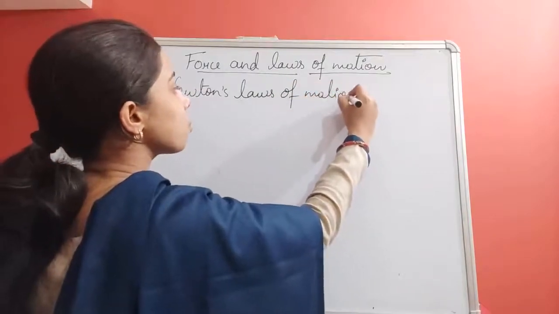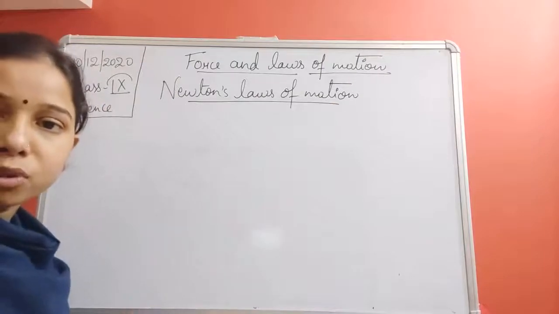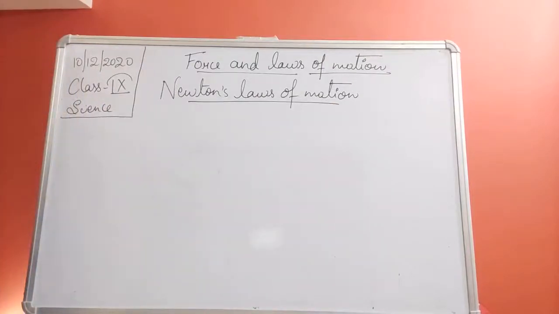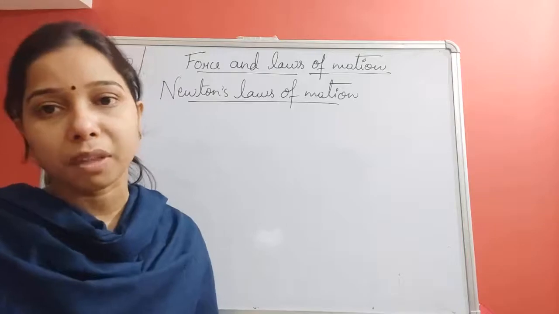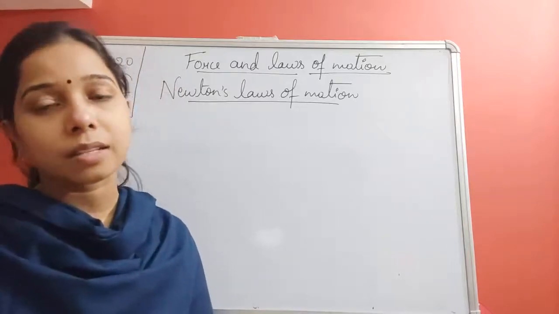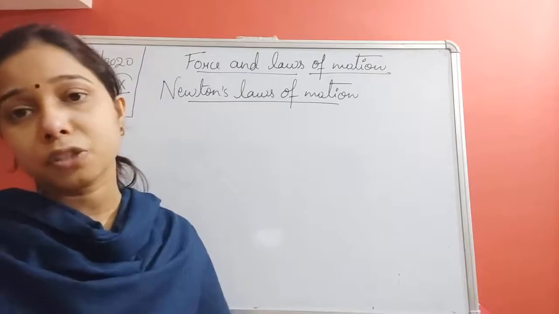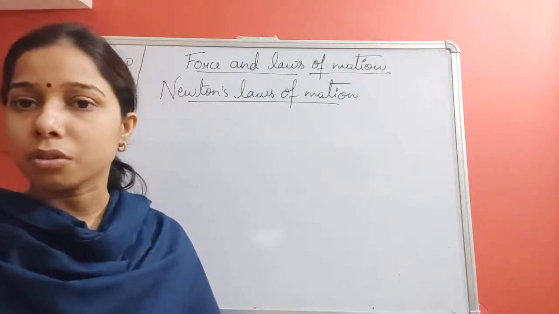Basically, students, Newton had given three laws of motion: Newton's first law of motion, second law of motion, and the third law of motion. These laws describe the motion of bodies, and that is why we call them laws of motion, and since they are provided by Newton, we call them Newton's laws of motion.